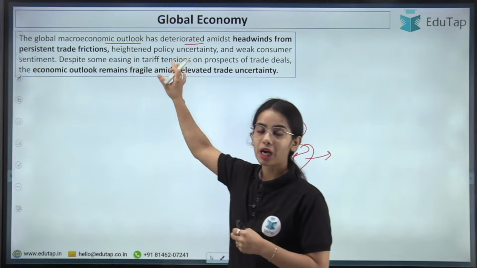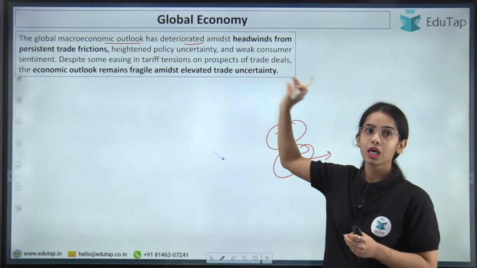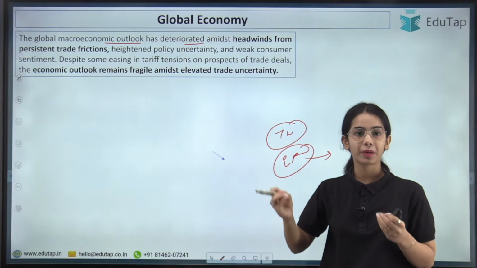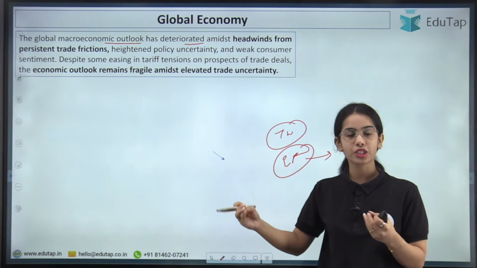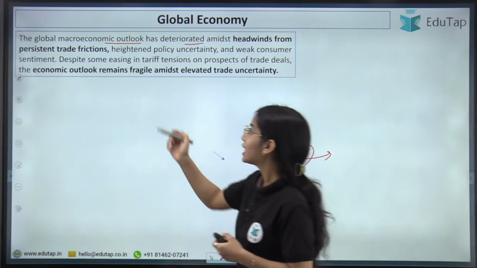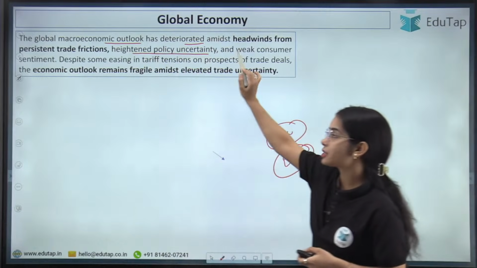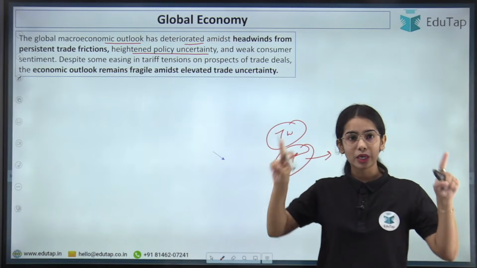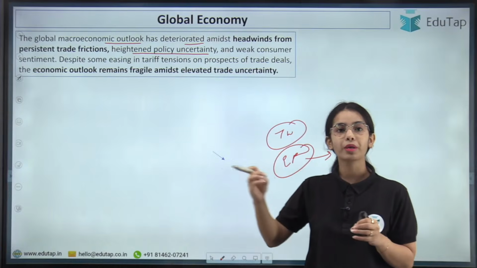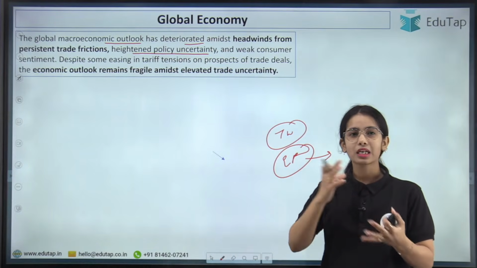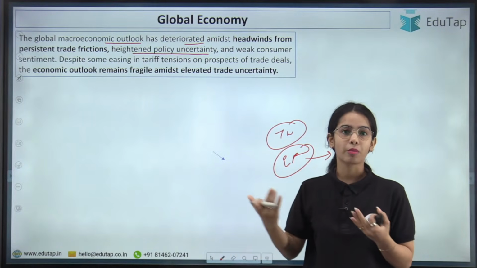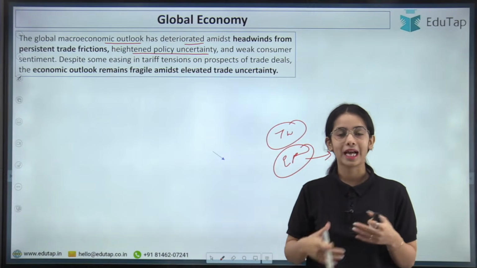So the global macroeconomic outlook has deteriorated because of the persistent trade frictions between the different countries, heightened policy uncertainty, and especially a lack of clarity around the economic policy of the US. There is a lot of uncertainty regarding the economic policy that the US is going to adopt and is adopting.